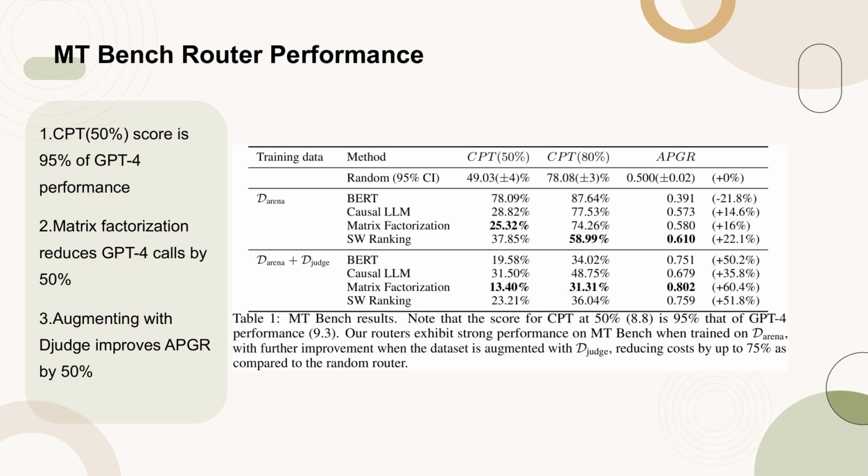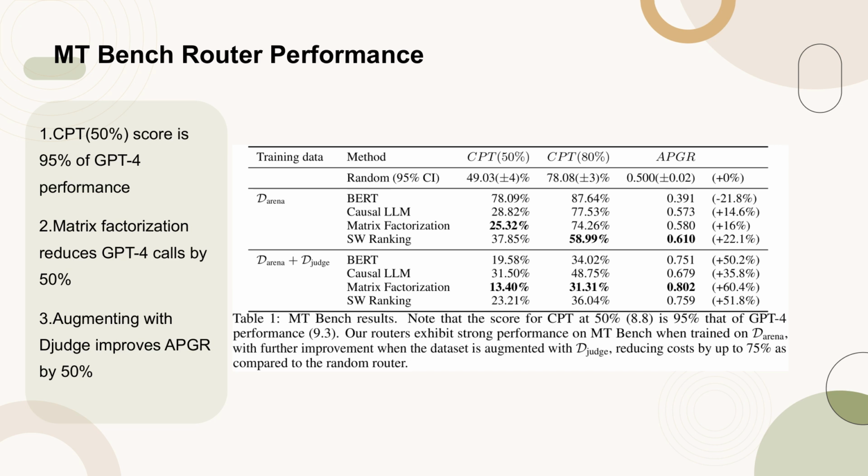Table 1 presents the performance metrics of various routers on the MT-Bench evaluation. The routers are evaluated based on their call performance threshold, CPT, at 50% and 80%, and their average performance gain rate, APGR.